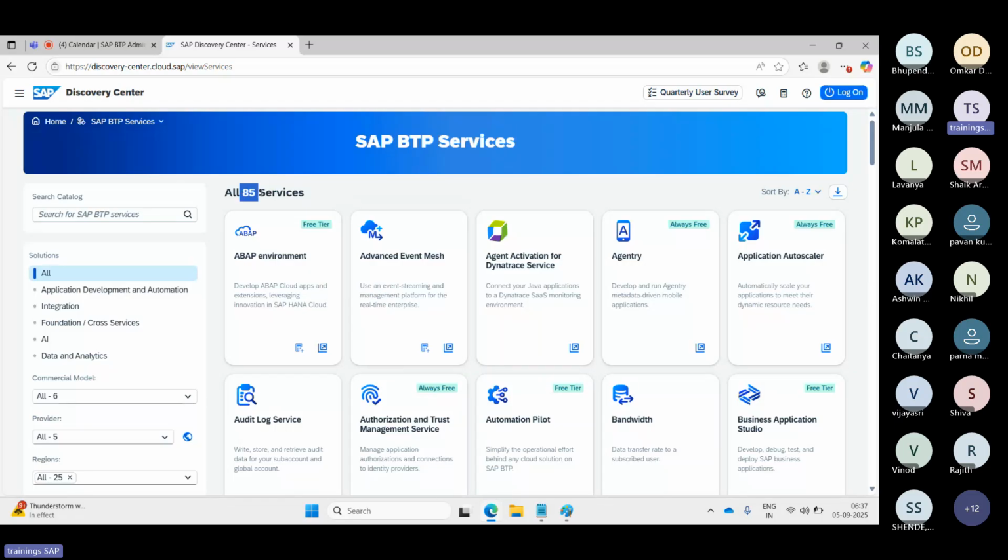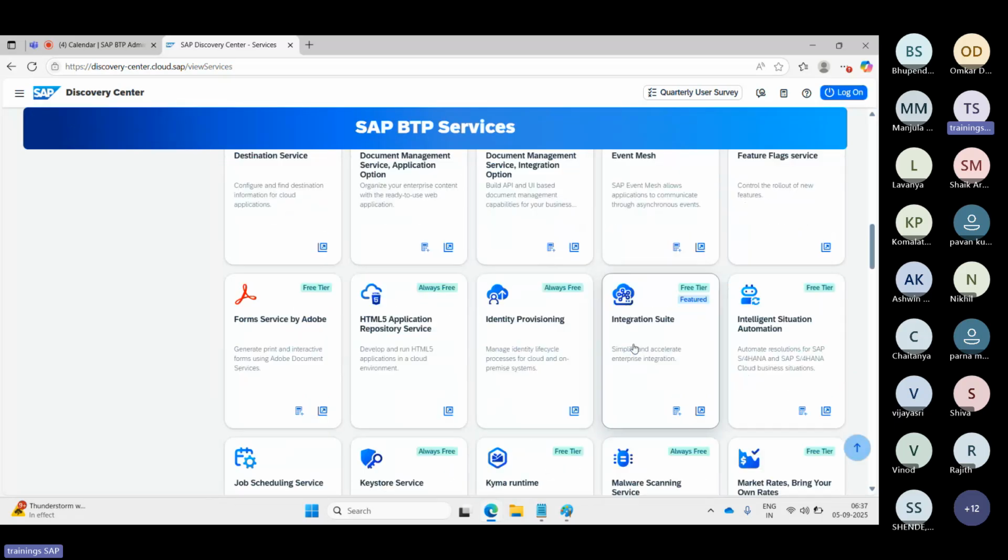But when you go to the trial account here, you will not get the 85 services. You will only get the limited services. Integration also, so that is the things you will get here, right? That is one of the things here, right?